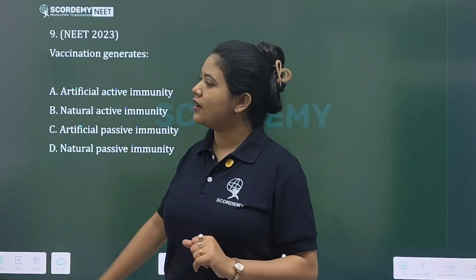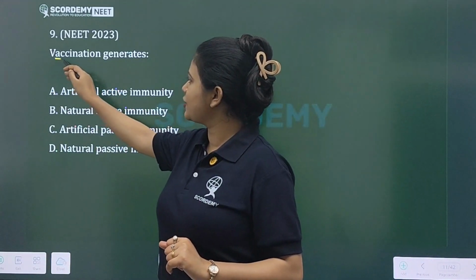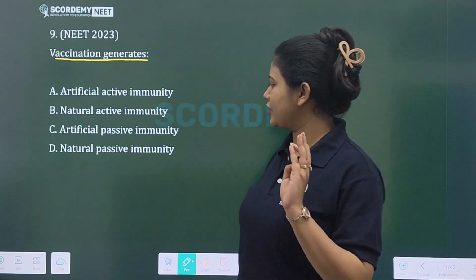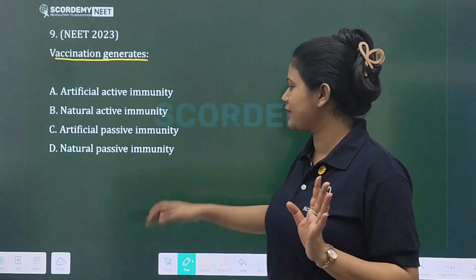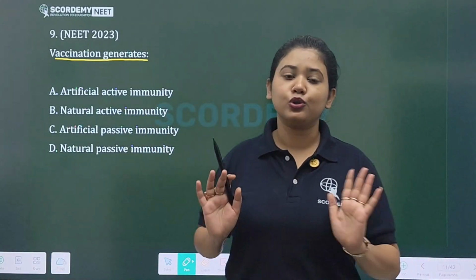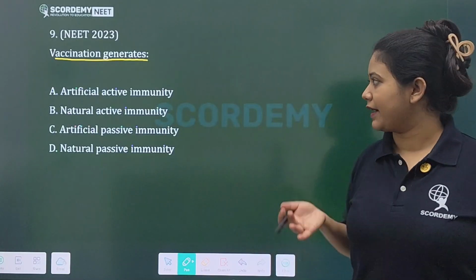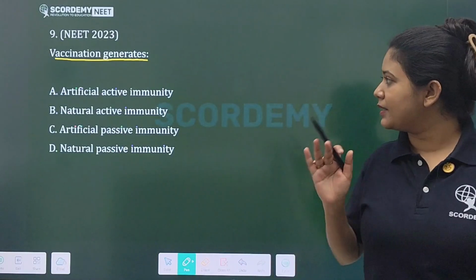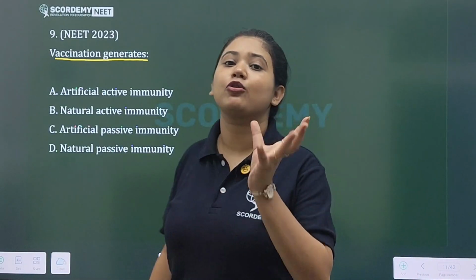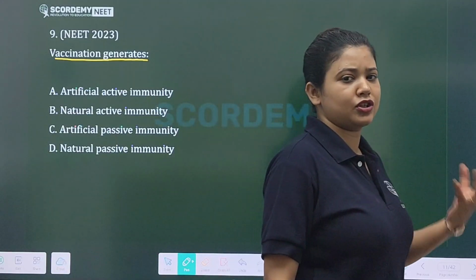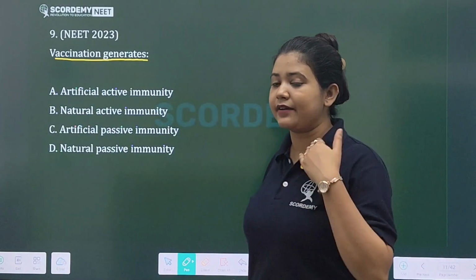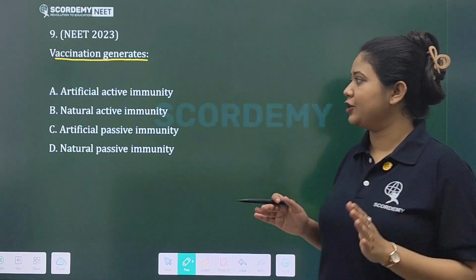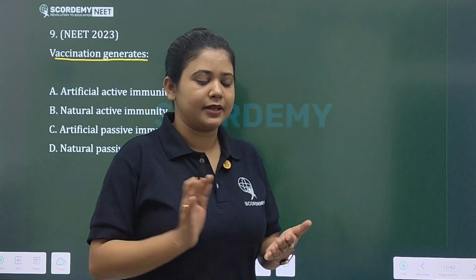Then next, vaccination. Vaccination generates which type of immunity? Artificial or natural, active or passive? What is vaccination actually? Vaccination is the administration of killed or weakened pathogens directly into your bloodstream. Pathogens are injected, but these pathogens are in a dead or weakened state.